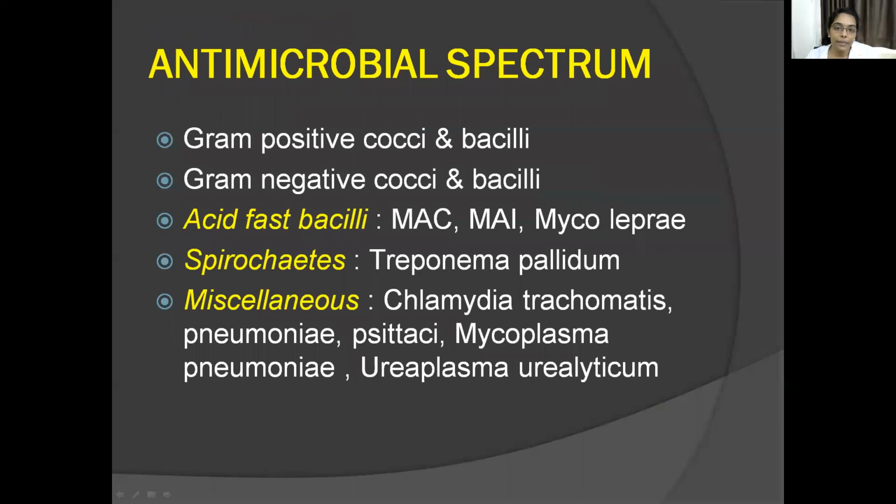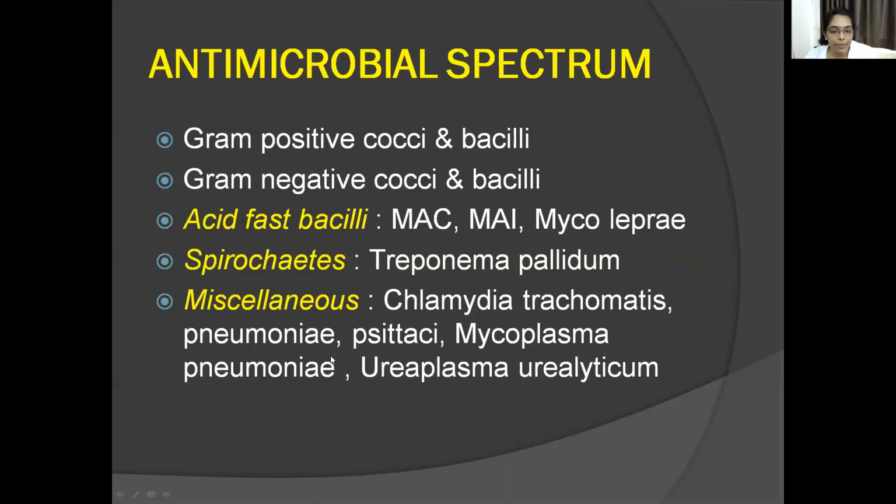So what is the antimicrobial spectrum? This has a very wide spectrum. Erythromycin and macrolides have a very wide spectrum. They act on gram-positive cocci and bacilli, gram-negative cocci and bacilli, then acid-fast bacilli, Mycobacterium avium complex, Mycobacterium leprae, then spirochetes like Treponema pallidum, and miscellaneous organisms like Chlamydia trachomatis, Chlamydia pneumoniae, Chlamydia psittaci.